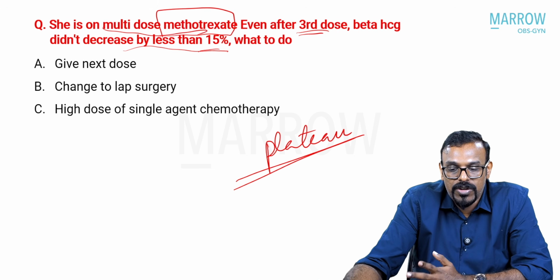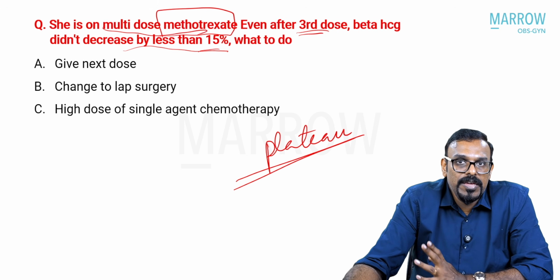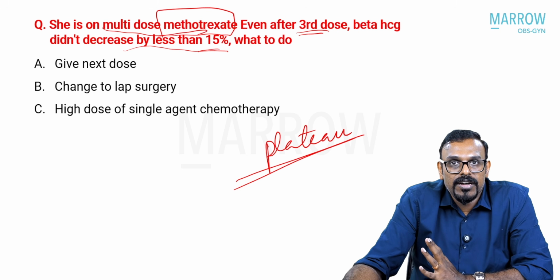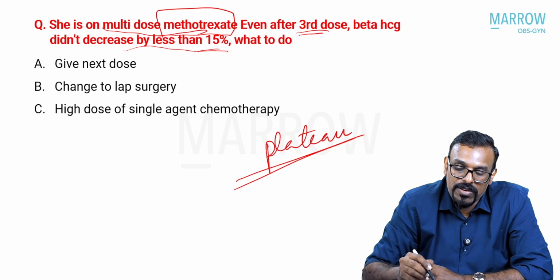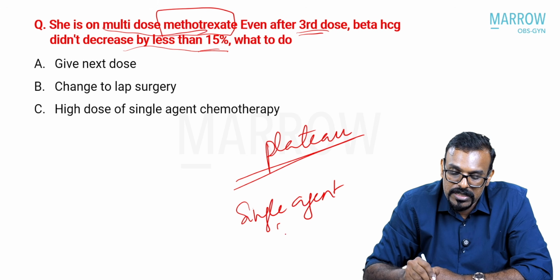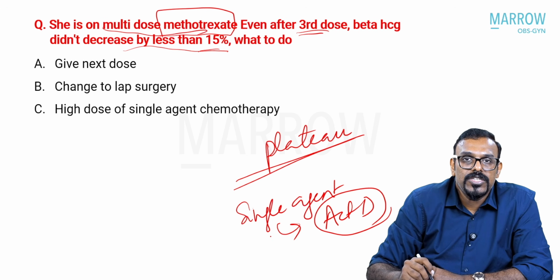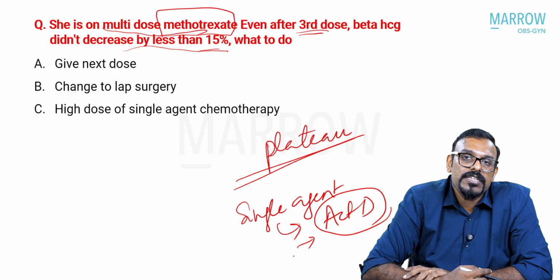If you have 2 rises or again 3 plateaus, then what you might have to do is you will have to re-image her, find out her risk scoring, and again those patients who have not responded to methotrexate, you have one more single agent chemotherapy, which is actinomycin D. So, you can change over from methotrexate to actinomycin D.